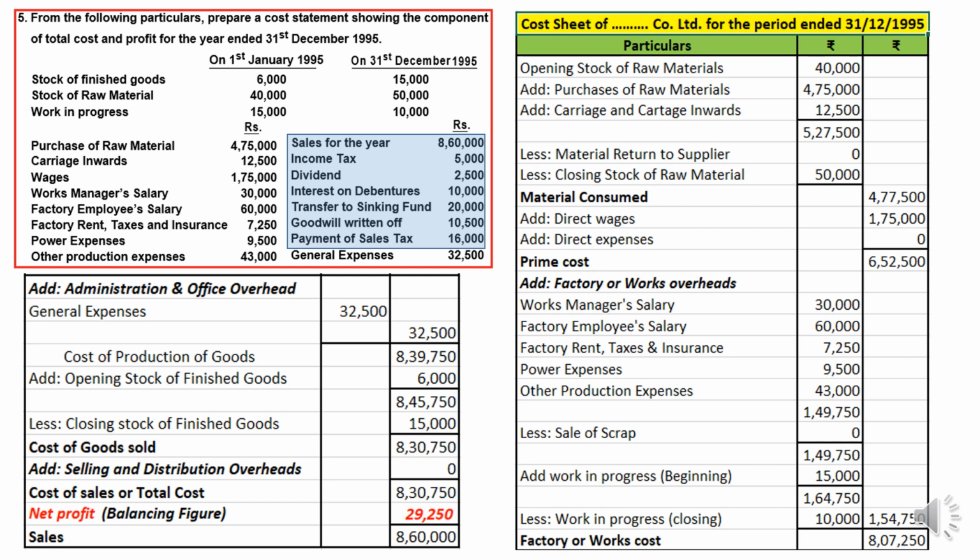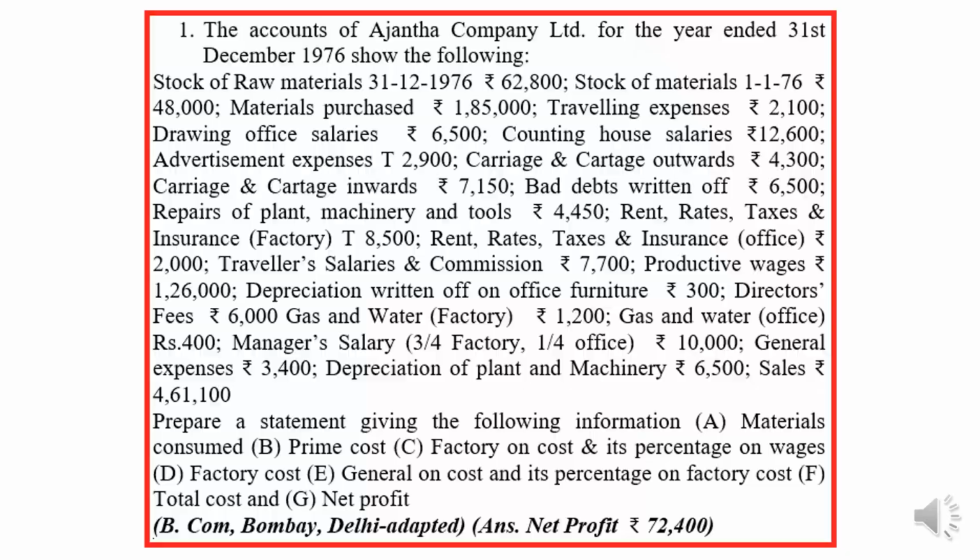So we take sales, that is given in the question, 8,60,000. Then balancing figure will be considered as net profit, that is 29,250. In this manner you need to solve the problem. Quite easy to secure marks in cost sheet, provided you remember the format and what all the items written in which particular head, that you must remember. Clear? We'll take up one more long question.